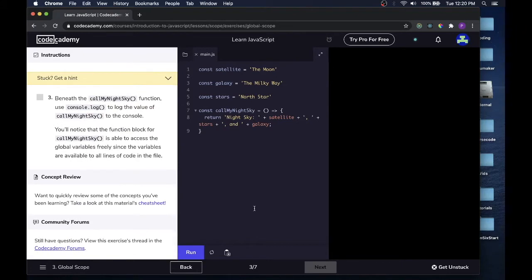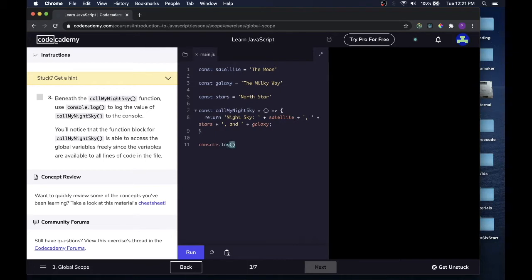Beneath the callMyNightSky function, use console.log to log the value of callMyNightSky to the console. You'll notice that the function block for callMyNightSky is able to access the global variables freely since the variables are available in all lines of code in the file.